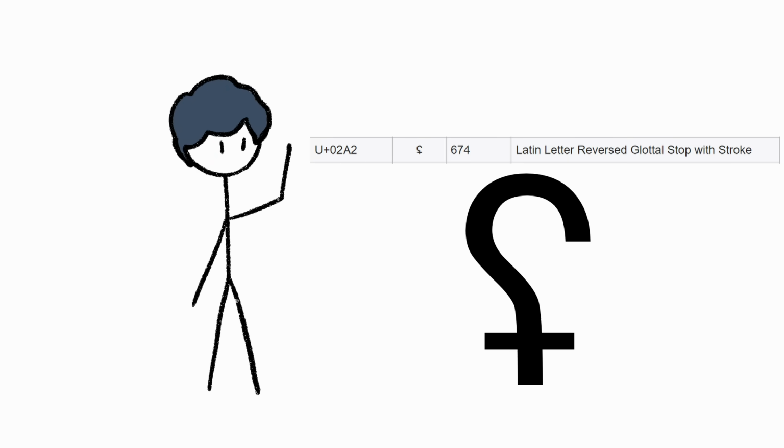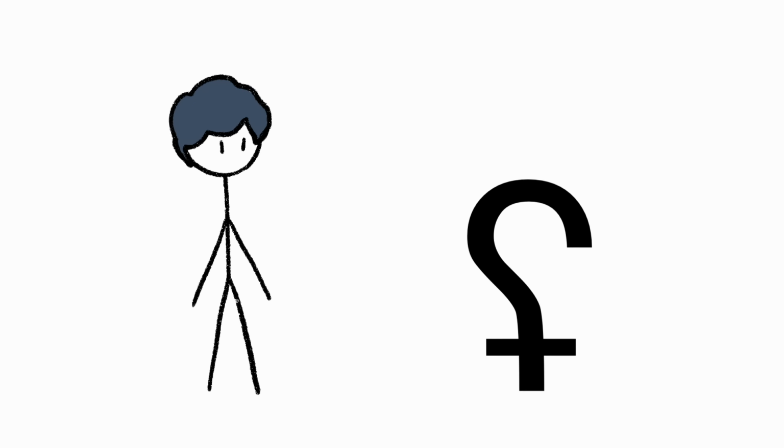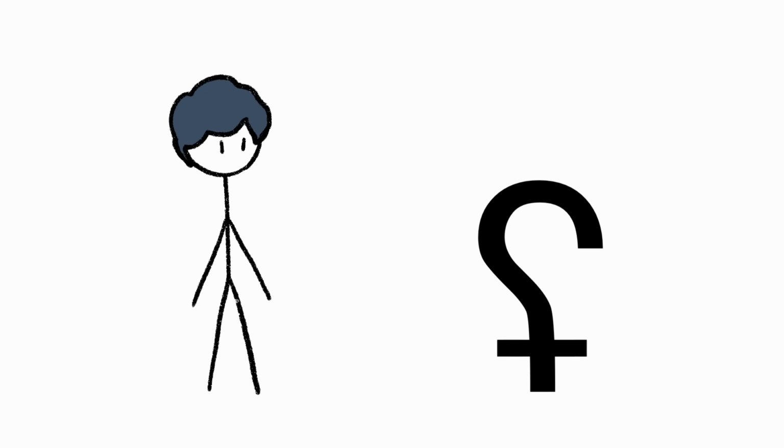Hi, Latin letter reverse glottal stop with stroke. Oh, I think it might be having a stroke.